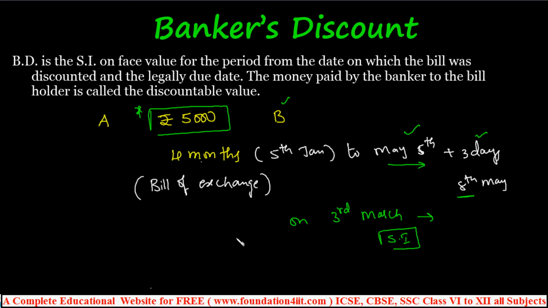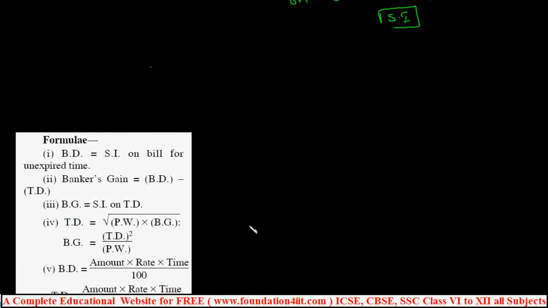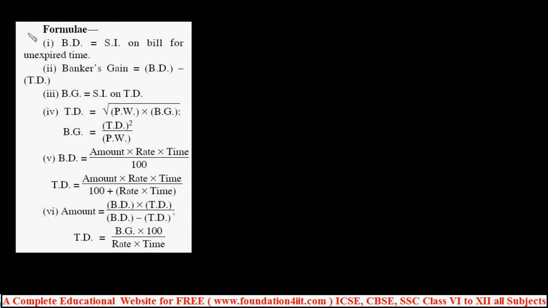Based on this concept, we have the problems, and I'll show some formulas here. This is the main thing: bankers discount is the simple interest on the bill for the unexpired time. One more term is bankers gain. Bankers gain is the bank's profit, that is bankers discount minus true discount.